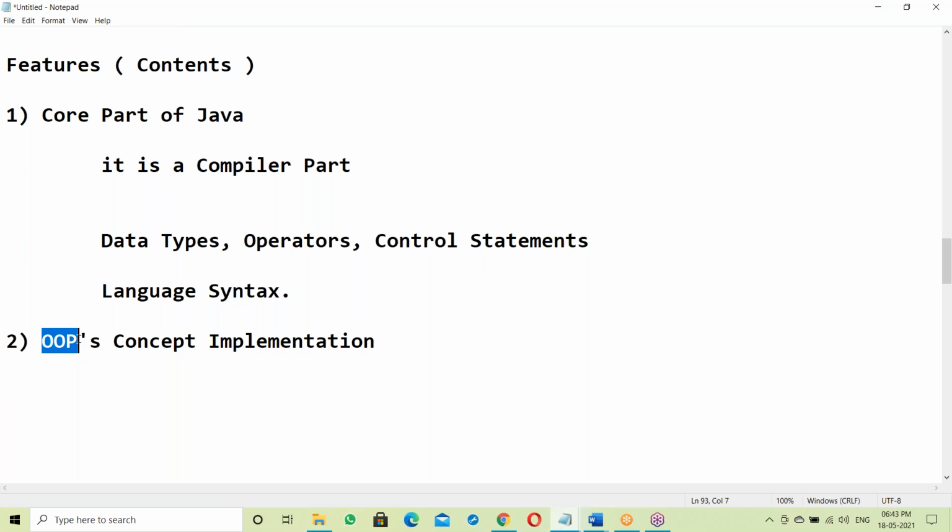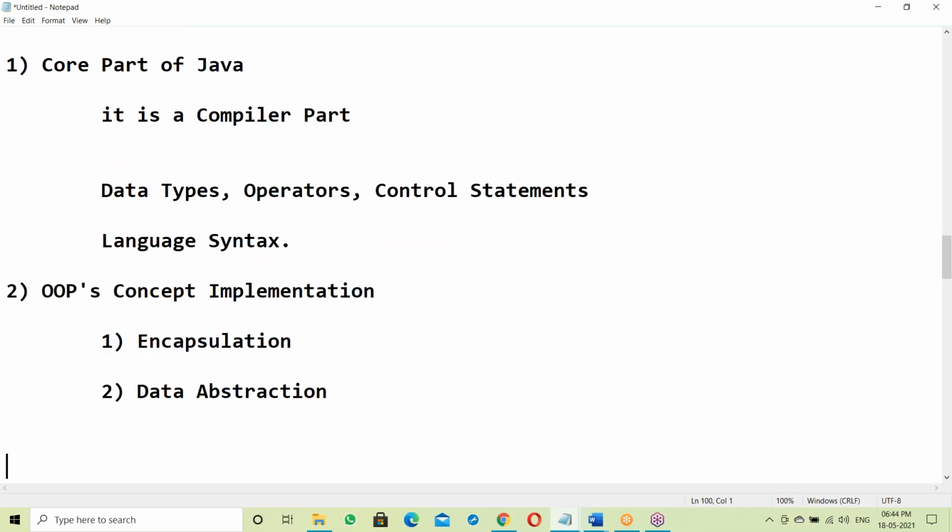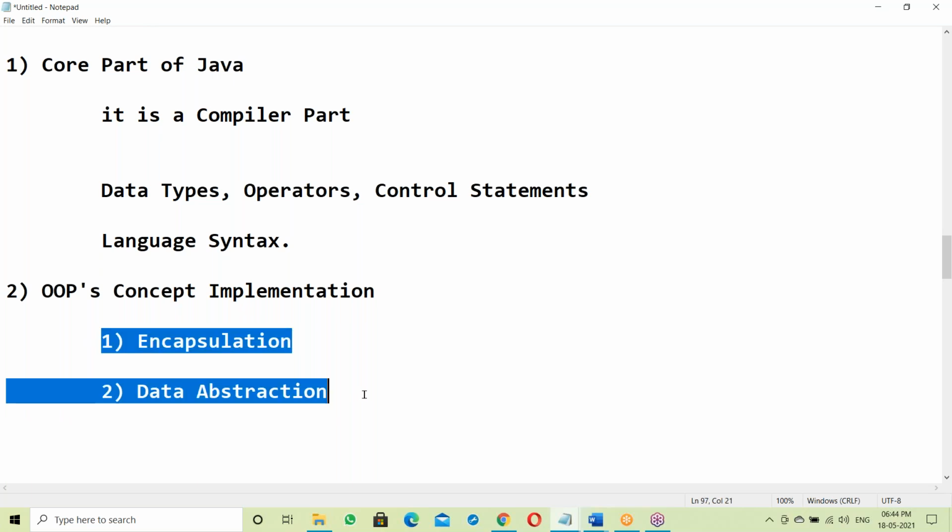The OOP concept was initially developed with only two features: encapsulation and data abstraction. The main purpose of these two is to achieve data security.